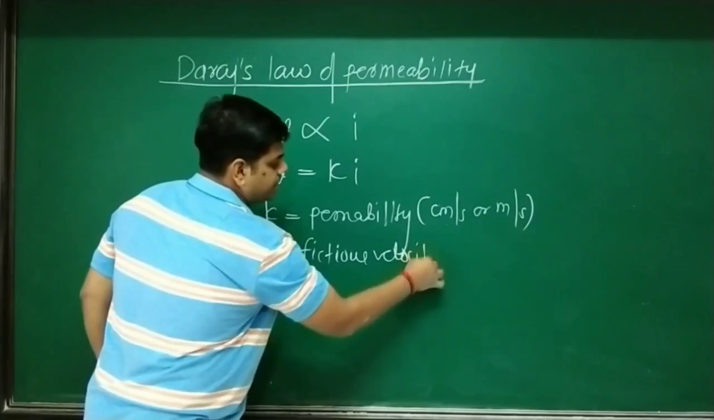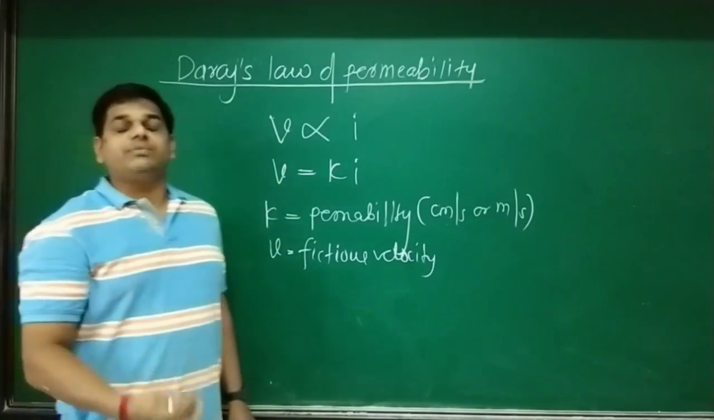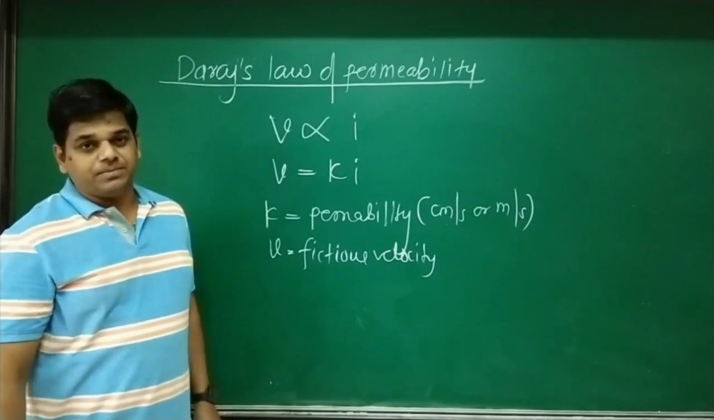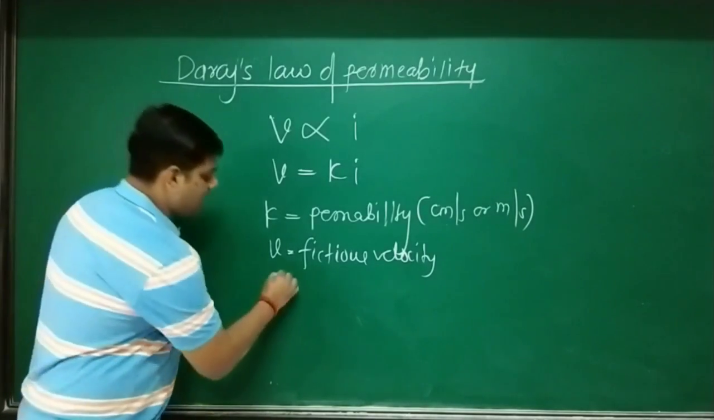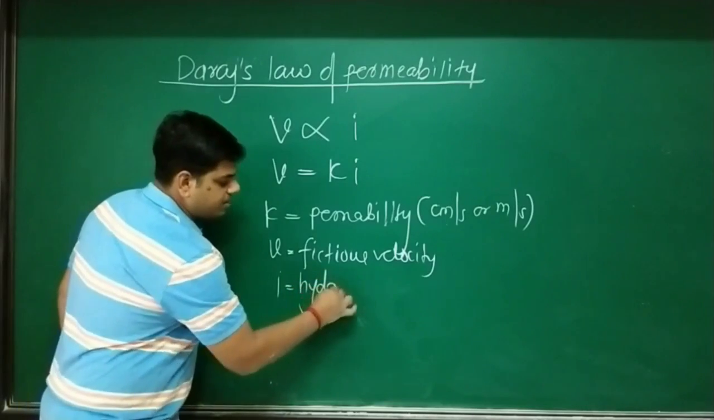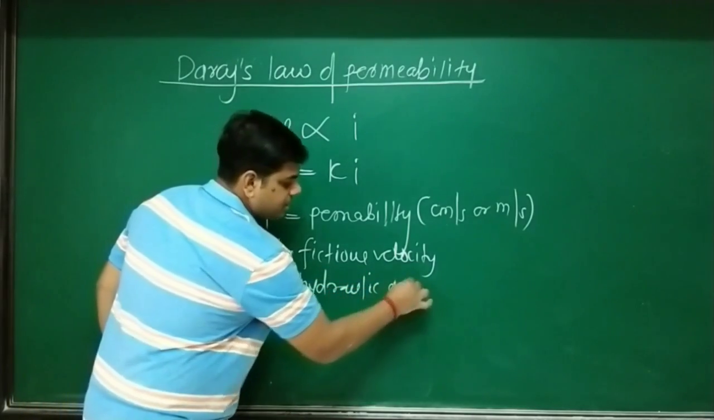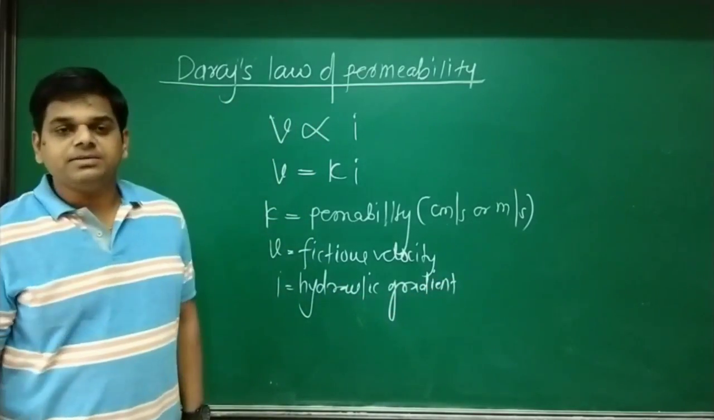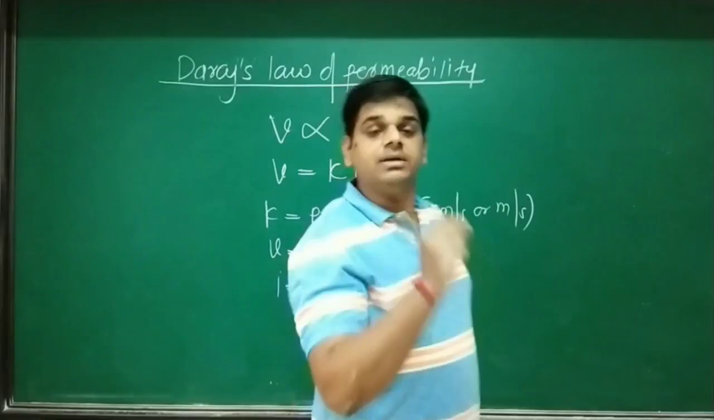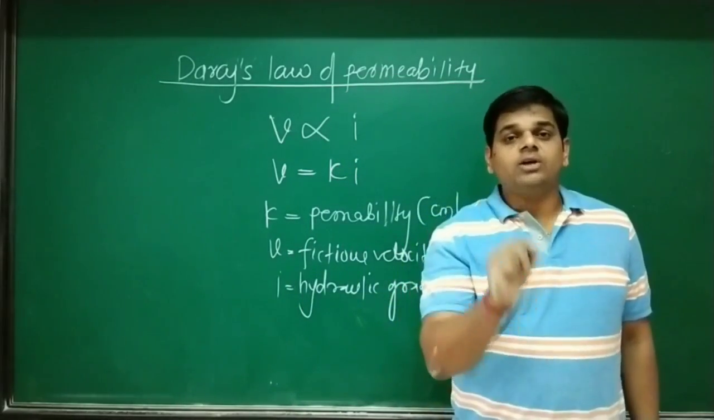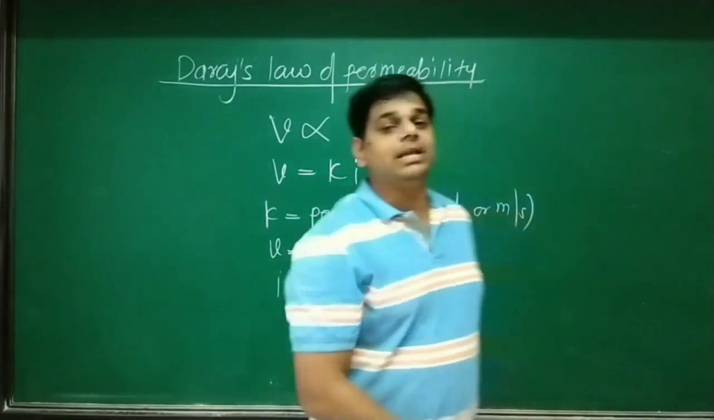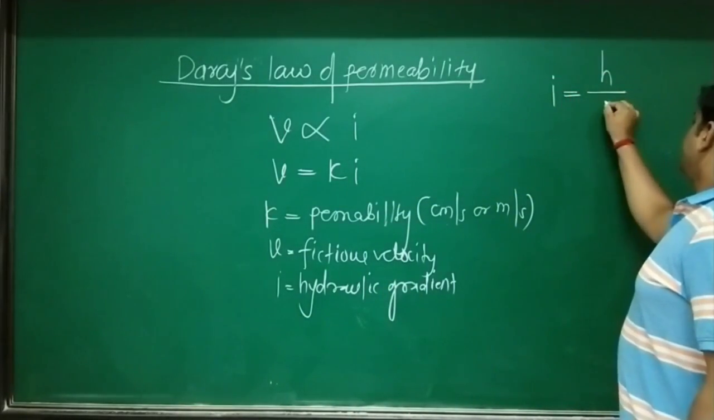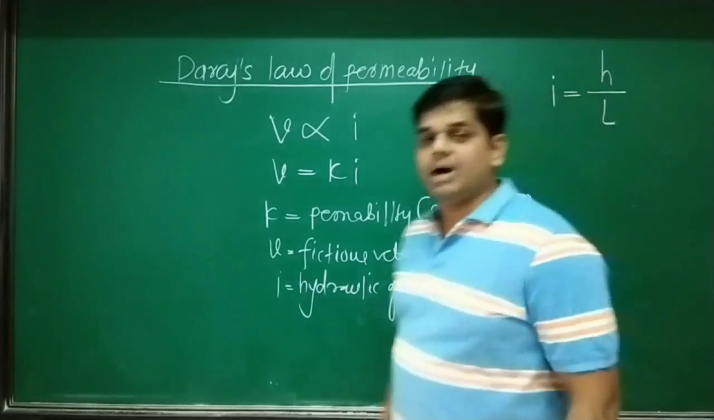Fictitious velocity means an imaginary velocity, or we call it kalpanik velocity. Okay, fictitious velocity, and i is the hydraulic gradient. Now, what is hydraulic gradient? Hydraulic gradient is the head loss per unit length of soil mass. Hydraulic gradient i equals head loss per unit length of soil mass.